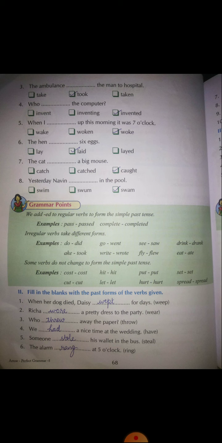Okay? Now, there are some verbs that do not change to form the simple past tense. There are some words which do not change at all. They will remain same. Even if it is present tense or past tense, they remain same. For example, cost. Cost will remain same in both the tenses. If it is in present tense, it will remain cost, and if it is in past tense, then also it will become cost. So we'll do this exercise in our next class.